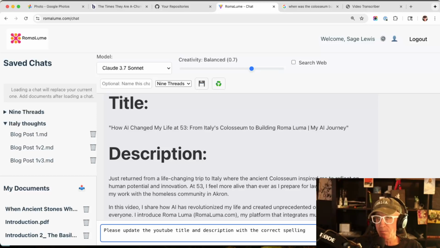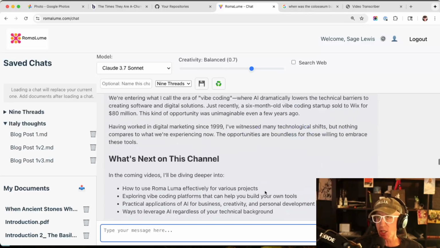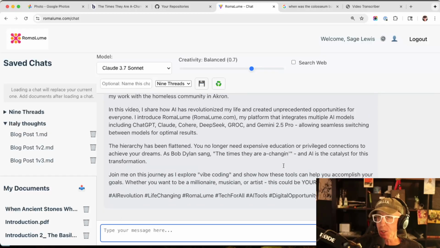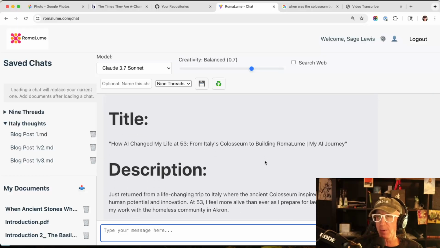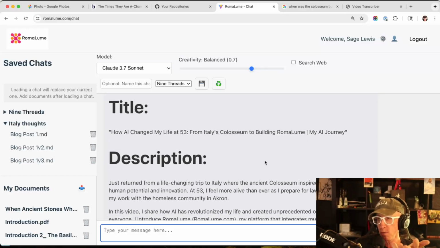This tool has this entire conversation in its context, so it remembers everything. So there we go. How AI changed my life at 53, from Italy's Colosseum. You know, I don't know how to spell Colosseum. Do you know how to spell Colosseum? AI does. And I just told it Roma Lume, and there it is.